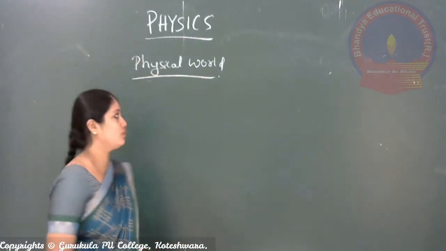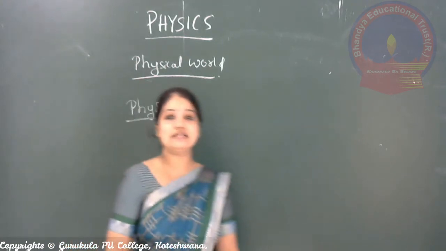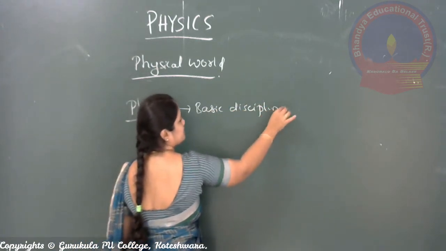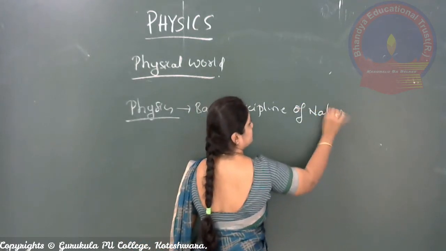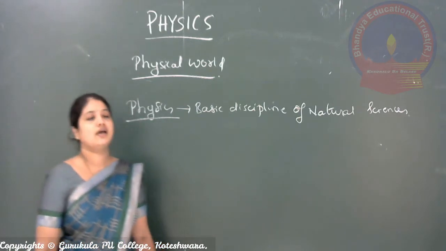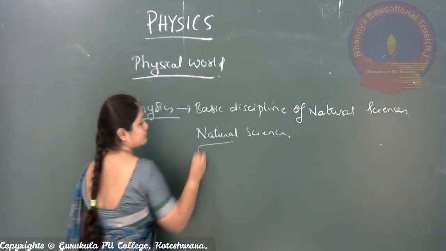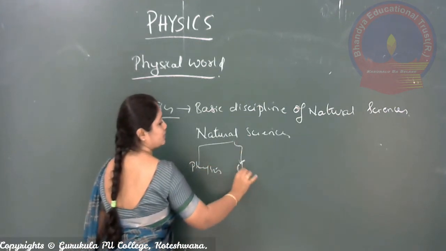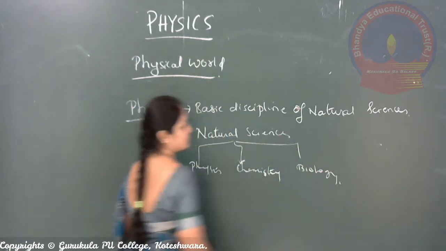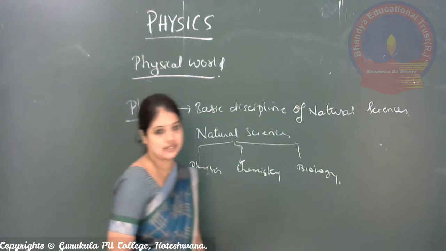Now let us see what physics is. Physics is nothing but a basic discipline of natural science. What are the natural sciences we have? We already know that the natural sciences are physics, chemistry, and biology. So physics is a basic discipline of natural science.